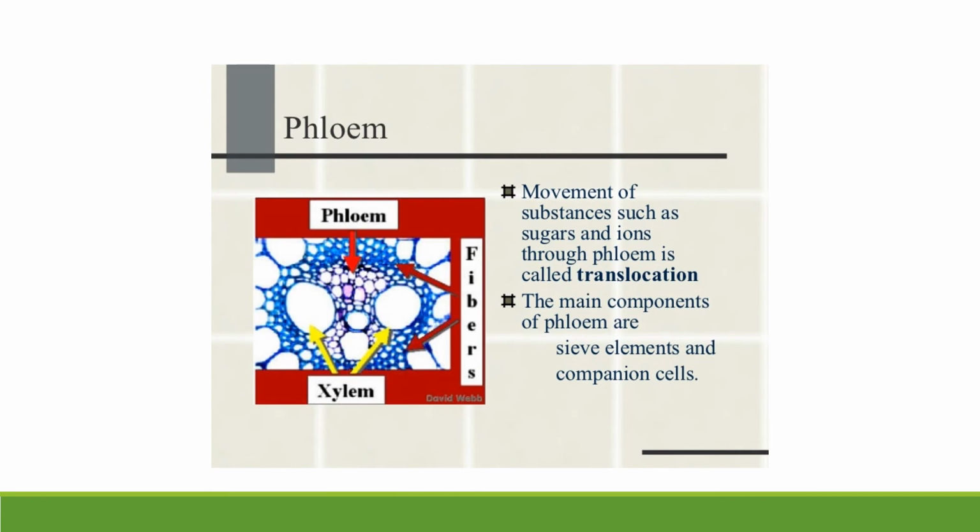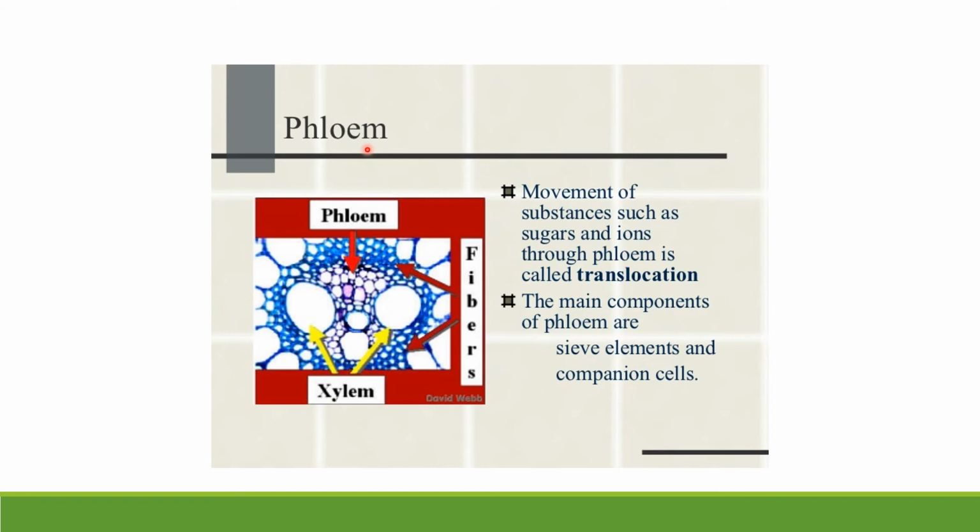Okay, children, let us look at the phloem tissue. We already learned about the xylem. Both tissues, xylem and phloem, make up the vascular bundle. I already explained the xylem tissue, which helps carry water in the plant. Now come to the phloem.